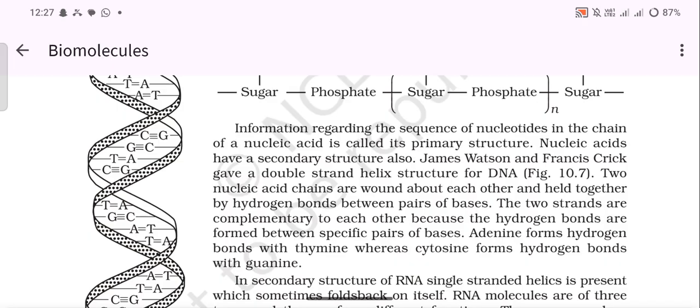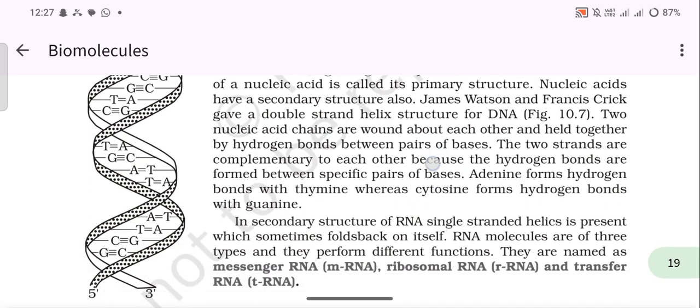Nucleic acids have a secondary structure also. James Watson and Francis Crick gave a double stranded helix structure of DNA. Two nucleic acid chains are wound about each other and held together by hydrogen bonds between pairs of bases. The strands are complementary to each other because the hydrogen bonds are formed between specific pairs of bases. Adenine forms hydrogen bonds with thymine, whereas cytosine forms hydrogen bonds with guanine.